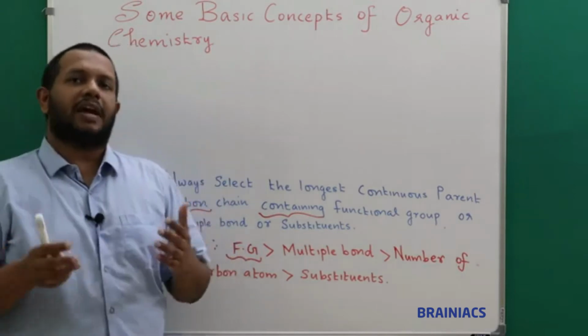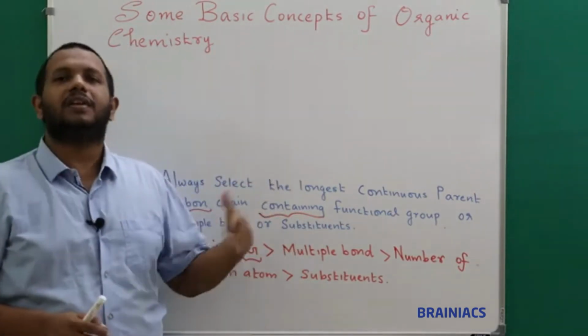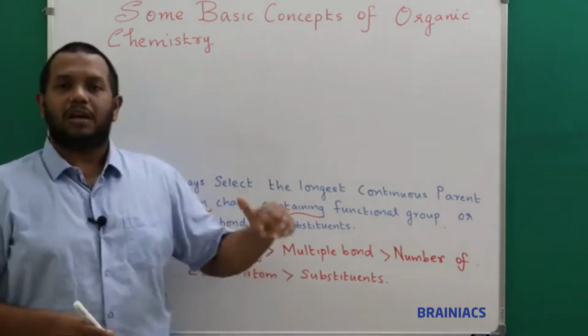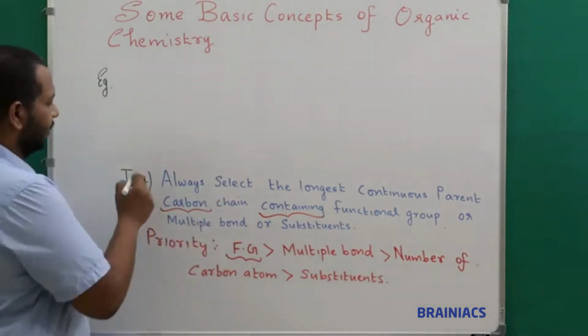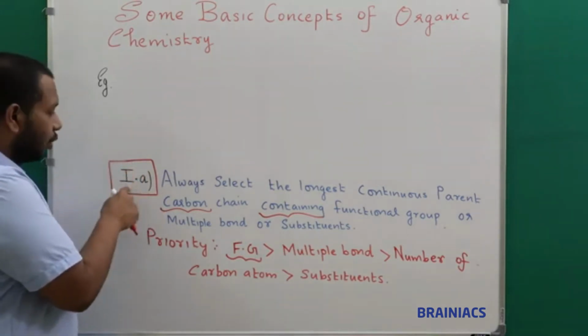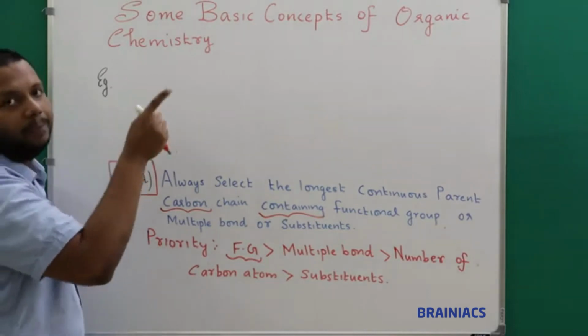Instead of going directly into the third example, we will learn it as the next rule itself. Then it becomes easy for you to remember. So I will go to the next rule, that is the next sub rule. Please refer here to the denotations. I have kept here 1. 1 stands for the main rule and A stands for the first sub rule. So the next one will be 1B.